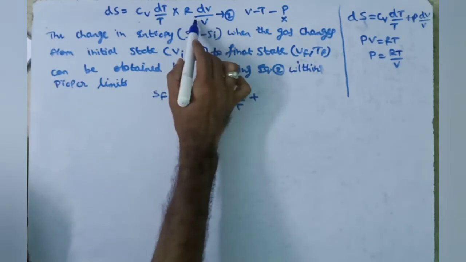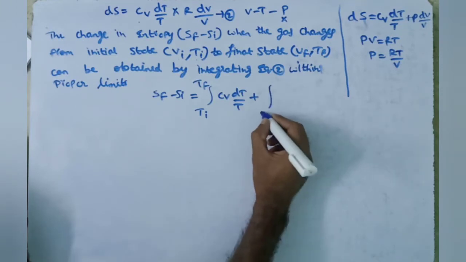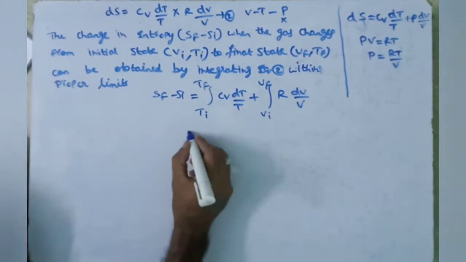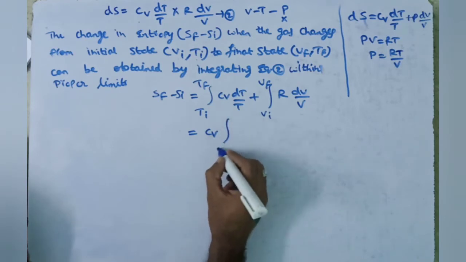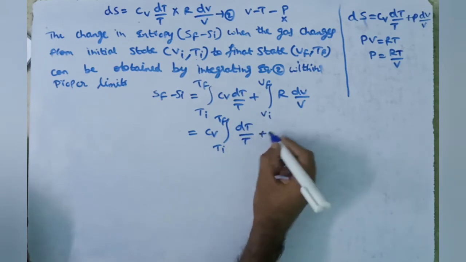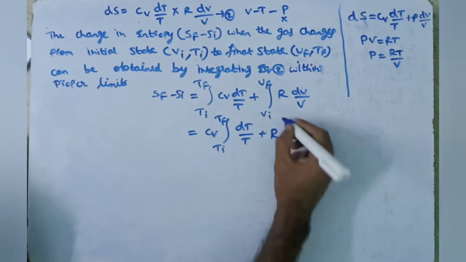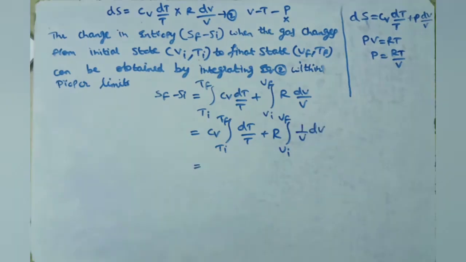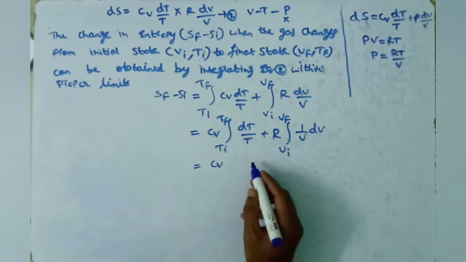Here in work done, external work done, here change in volume only, so we apply the integral from V initial state to V final state of R dV by V. Here Cv is constant, so we write it out of the integral, integral Ti to Tf of dT by T, plus R. R is an ideal gas constant, which is also a constant, so we write it out of the integral, integral Vi to Vf of 1 by V dV.